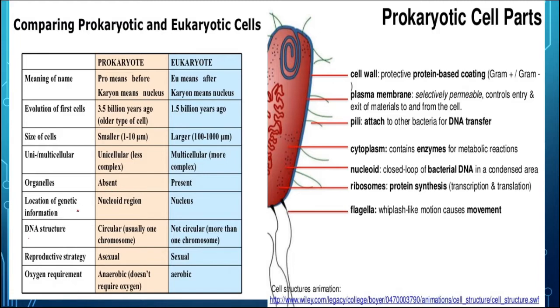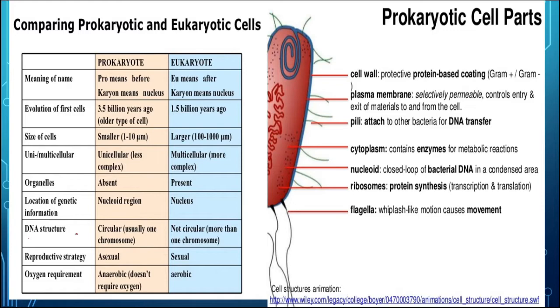Now the location of the genetic material in prokaryotes is the nucleoid region. There is no nucleus, but the region where the genetic material is present is known as the nucleoid, whereas in eukaryotic cells these things are present inside the nucleus.